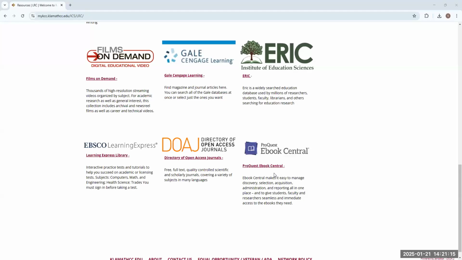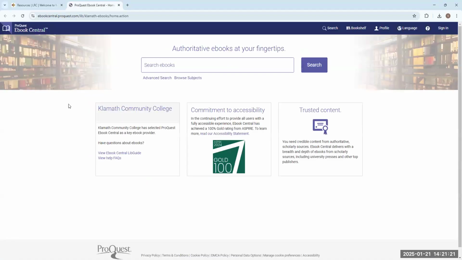All right, so the final database that we're going to take a look at today is going to be ProQuest eBook Central. Now, ProQuest eBook Central is amazing because we have access to over 61,000 ebooks in this database alone, right? And so there's a ton of information that you can access here. The thing about ProQuest eBook Central, though, that I have to warn you all is that if you're not on campus, if you're not at KCC and you want to access the things that we have here, you will have to have an account on ProQuest eBook Central.